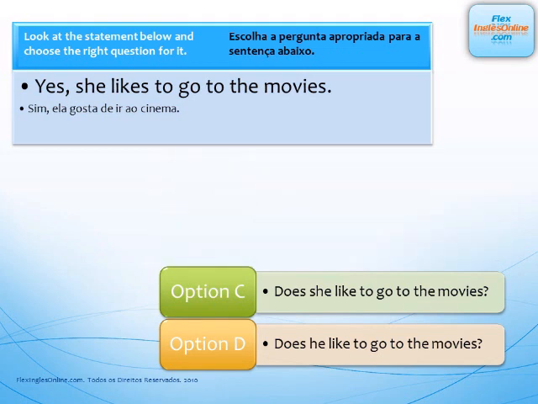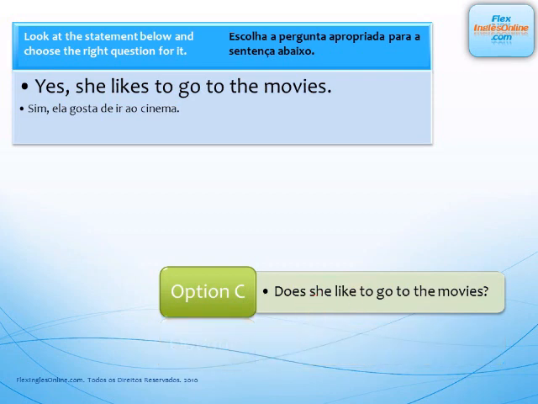It's very clear that our answer needs to have a she, so the answer will be, does she like to go to the movies? Does being the auxiliary verb to ask a question in the third person. Então, quando fazendo perguntas na terceira pessoa, o verbo auxiliar é o does. Esse é do nosso módulo The Truth About Does and Do.